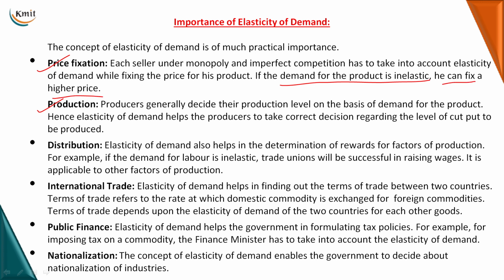Production. Producers generally decide the production level on the basis of the demand for the product. Hence, elasticity of demand helps the producers to take the correct decisions regarding the level of output they want to produce. Distribution. Elasticity of demand also helps in determining rewards for factors of production, how the factors of production are to be distributed. If the demand of the labor is inelastic, trade unions will be successful in raising the wages. It is applicable to other factors of production also.